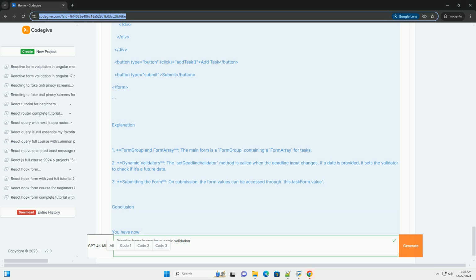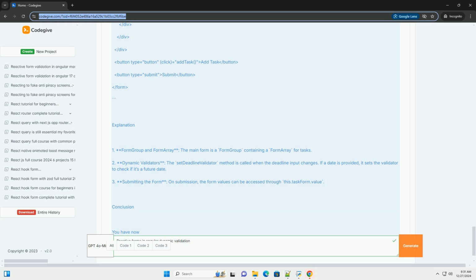Step 1. Component setup. Create a new component for your form. Step 2. Implement the form logic. In your task-form.component.ts, set up the reactive form and dynamic validation. Step 3. Create the template. In your task-form.component.html, create the form structure.